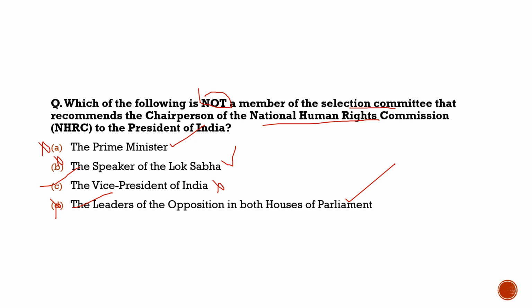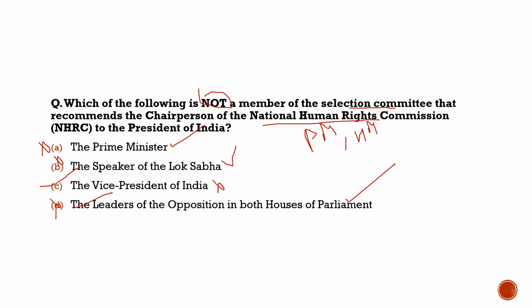Now with respect to this question, as it says who is not a member, it is the Vice President of India. He is not a member. Now who are the members of this committee? It is the Prime Minister, it is the Home Minister. He is a member. It is the Speaker of the Lok Sabha, it is the Deputy Chairman of the Rajya Sabha, and it is the leaders of opposition in both houses of parliament, the leader of opposition in Lok Sabha and the leader of opposition in Rajya Sabha.